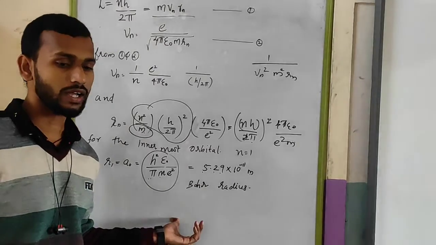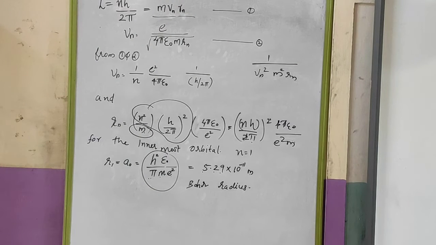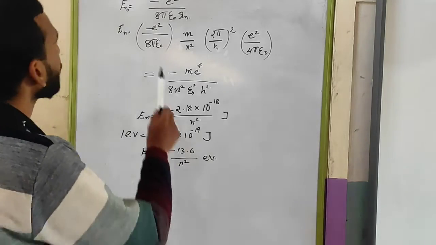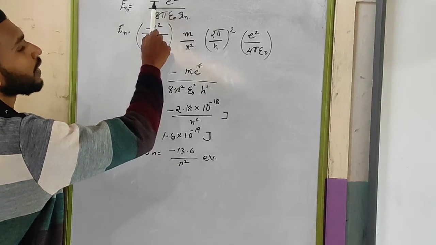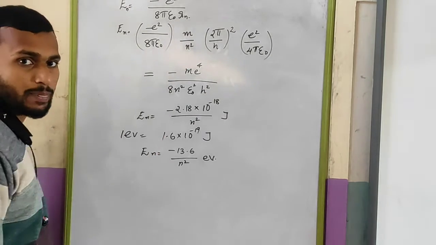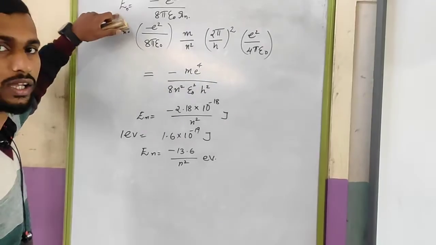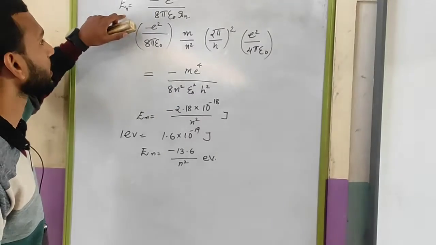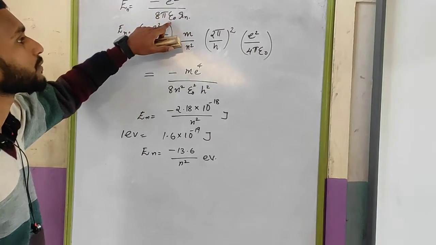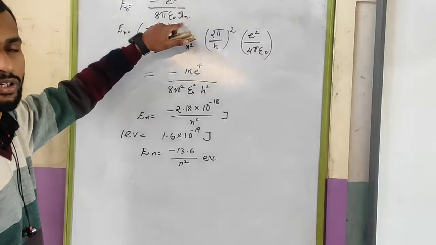Now we have to discuss the energy portion. In the beginning of the chapter, we have seen that the value of E is equal to minus of e square divided by 8 pi epsilon 0 R. So for any orbital which is having a number n, En will be equal to minus of e square divided by 8 pi epsilon 0 R. So now you have to substitute the Rn value that we have derived.